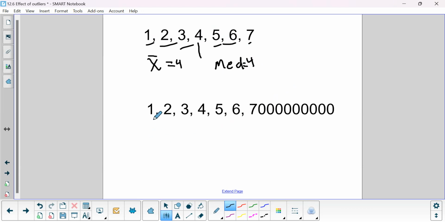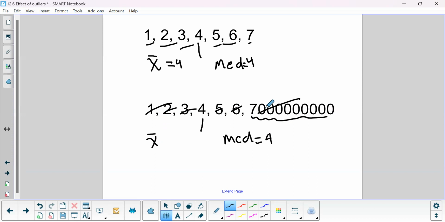Well, if you do the median on the changed one and you count in from the outsides, cross off your numbers as you go in, you notice that your median still stays as 4, right? Because the median didn't care what the size of this number was. It just cared that there was a number in that spot. However, when you do X bar now, you're going to go 1 plus 2 plus 3 plus 4 plus 5 plus 6 plus 7 billion. And let's see what that ends up being.